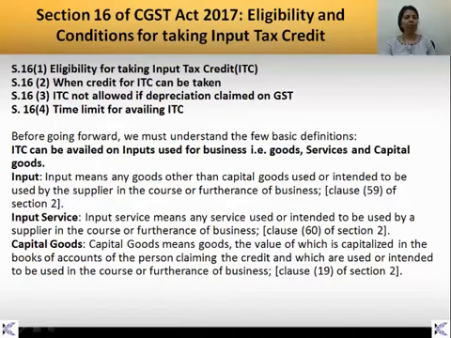But before that, we should know a few terms. What are those? ITC can be availed on inputs which are used for business. Now, the inputs can be in the form of goods, services, and capital goods.